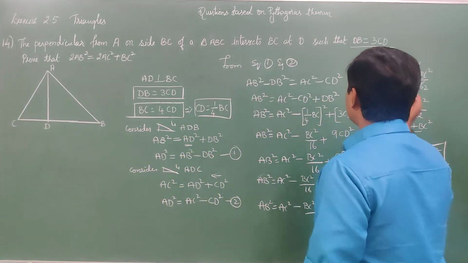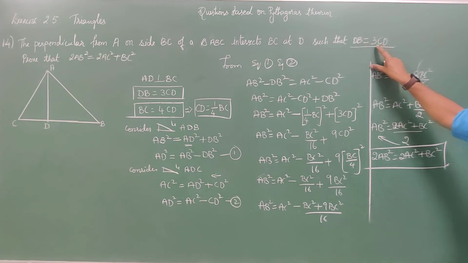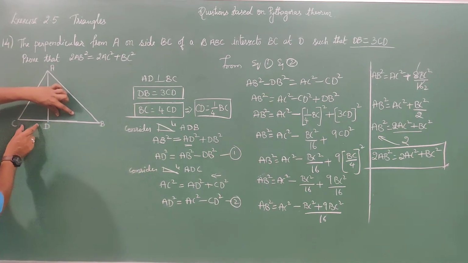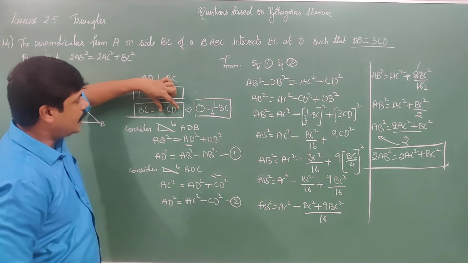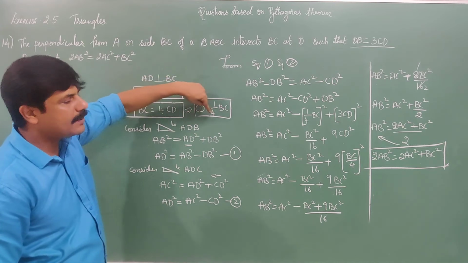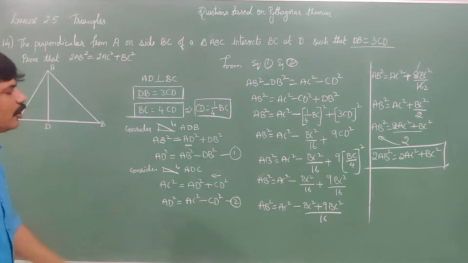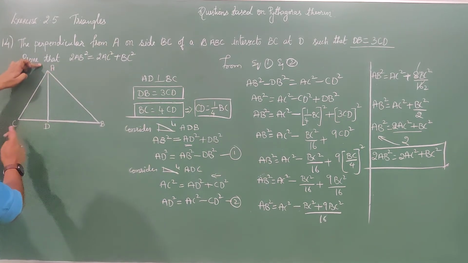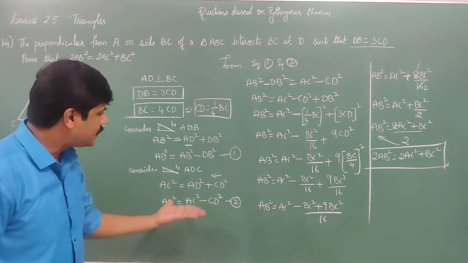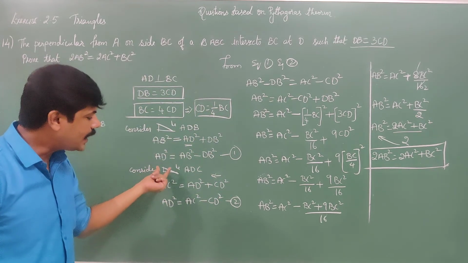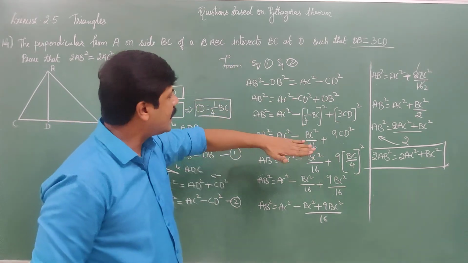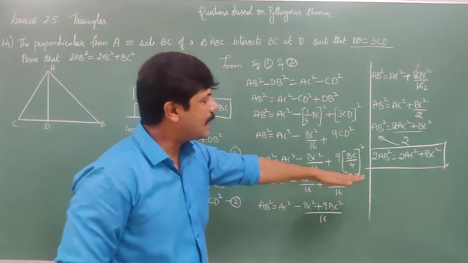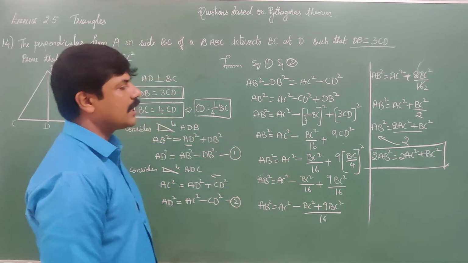Understand, children? What you need to do is, DB is equal to 3 CD, so that you consider. After that, this is 3 CD and this is 1 CD. BC is equal to 4 CD. You make it, or CD is equal to BC by 4, or 1 by 4 into BC. If you know this, then you take this. Consider two triangles ADB and ADC and apply Pythagoras theorem. Write down everything in terms of AD and equate it. Once you equate it and substitute in terms of CD and DB, you will get the answer: 2AB square is equal to 2AC square plus BC square.